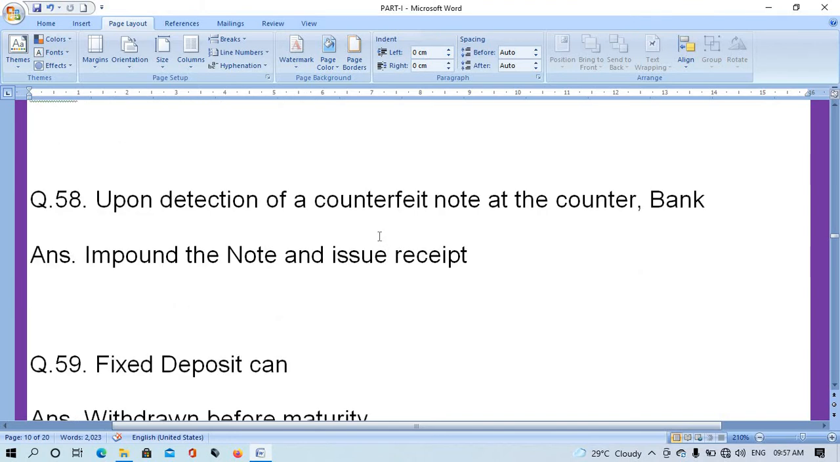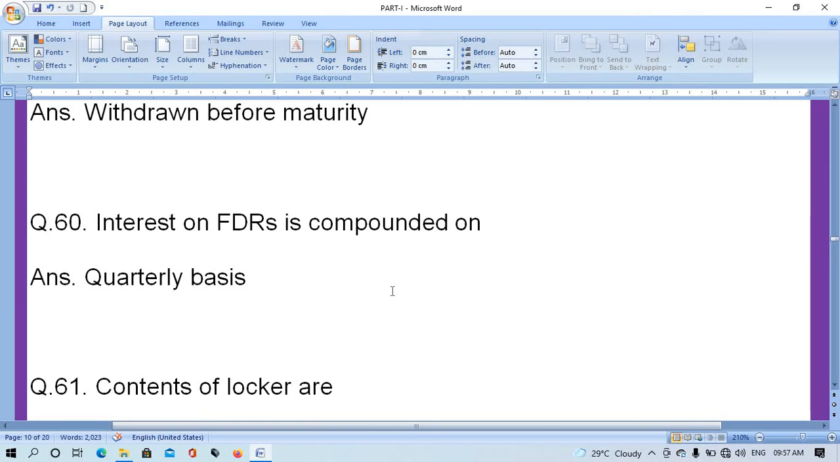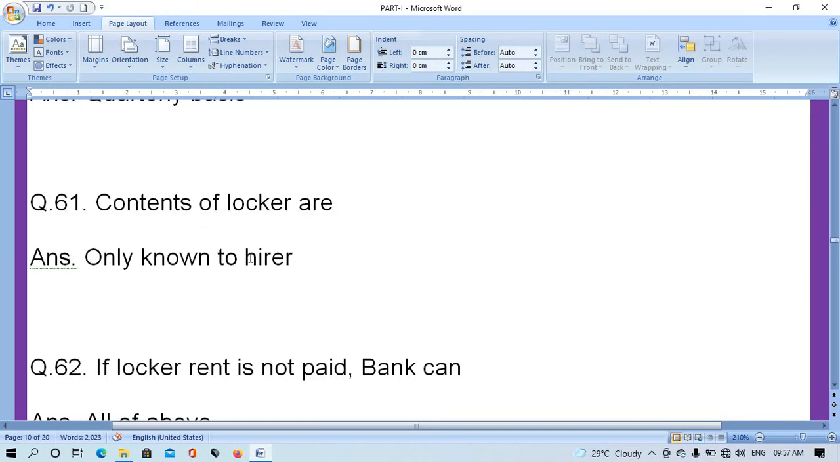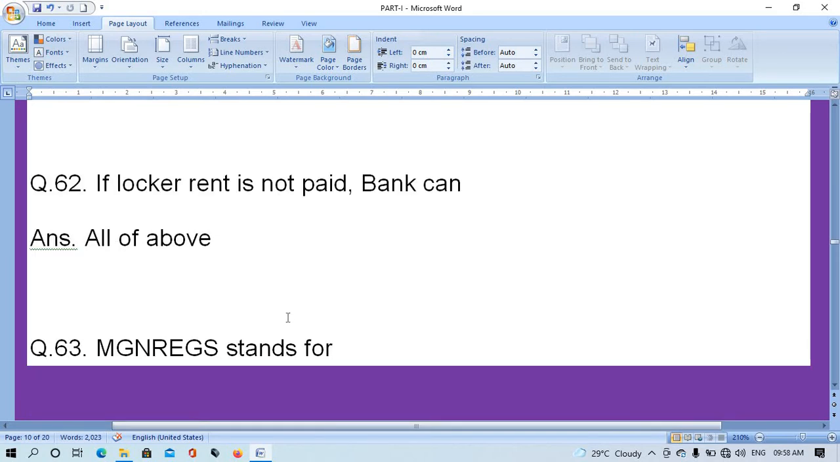Question number 58. Upon detection of counterfeit notes at the counter, bank, the right answer is impound the note and issue receipt. Question number 59. Fixed deposit can. Answer is withdraw before maturity. Question number 60. Interest on FDRs is compounded on. The right answer is quarterly basis. Question number 61. Contents of locker are. The right answer is only known to hirer. Question number 62. If locker rent is not paid, bank can. All of above. Right answer.